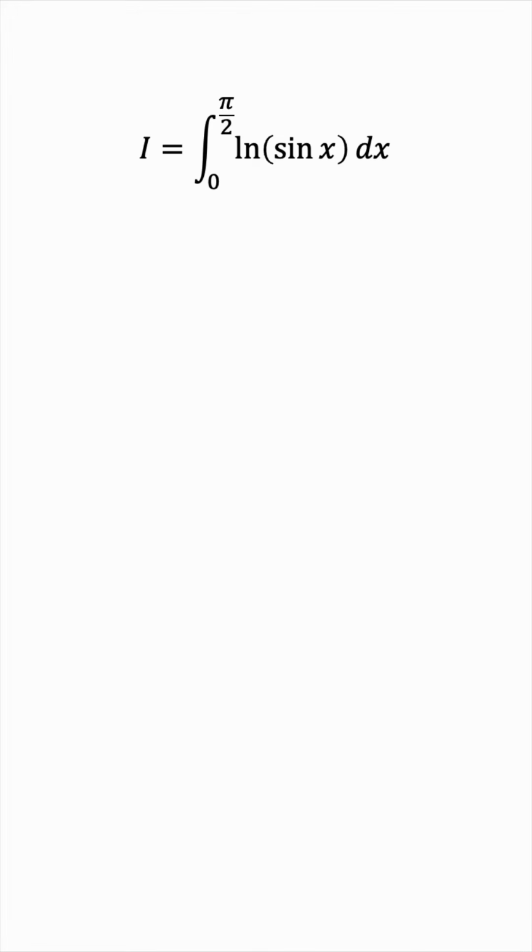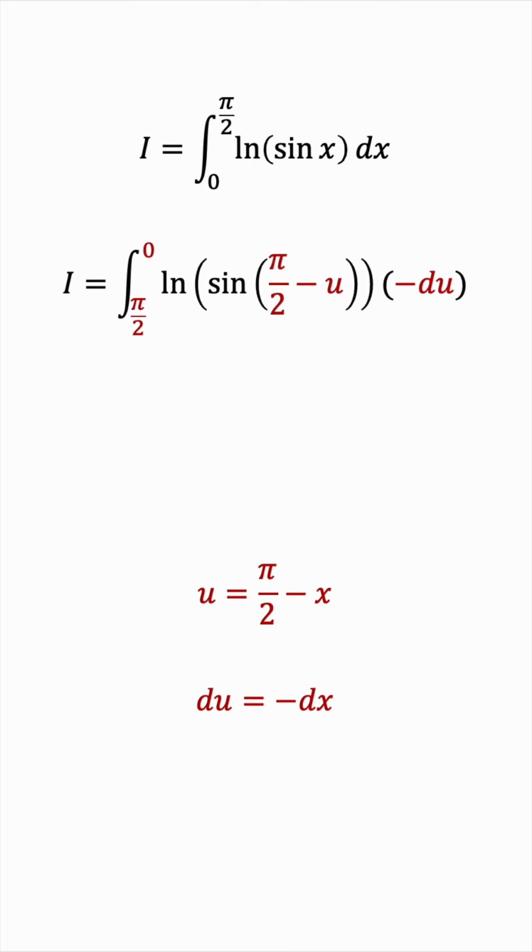Looking at the bounds, we have 0 and pi over 2, and we know that sine x behaves very nicely in this interval. So this inspires us to use some sort of substitution that exploits this nice boundary setup, if that makes sense. And the substitution is u equals pi over 2 minus x. How does that help? Well, du equals negative dx, and if we write I in terms of u, we'll get this.